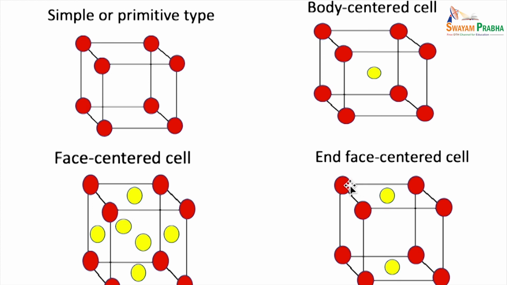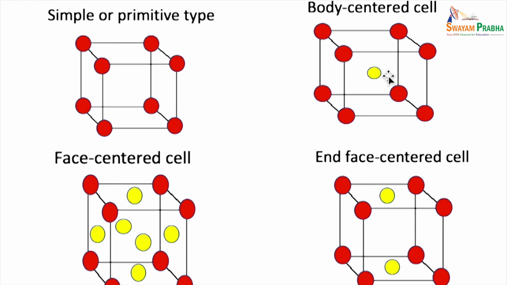Of the seven crystal systems, some may have one or more types of lattices depending on the number of lattice points. If there are lattice points only at the corners of a unit cell, it is called a simple or primitive unit cell, normally represented as P.